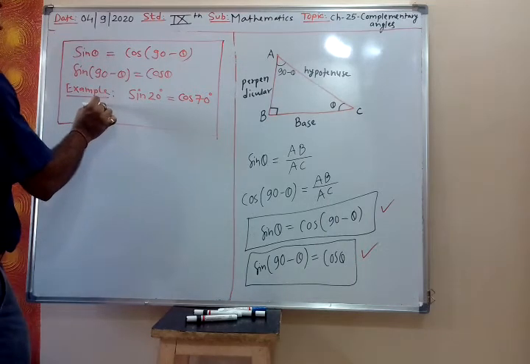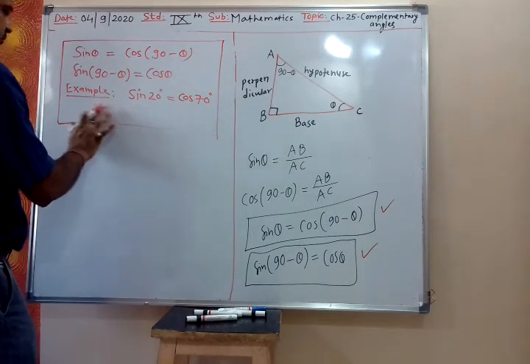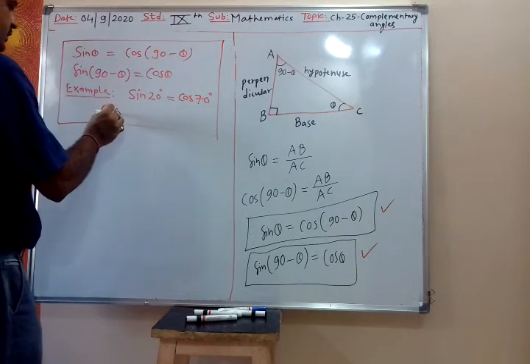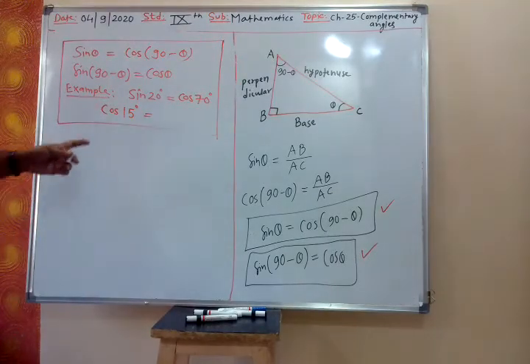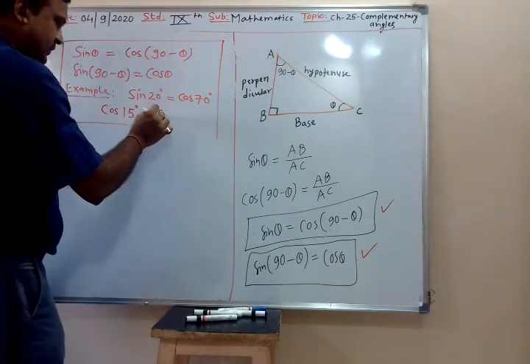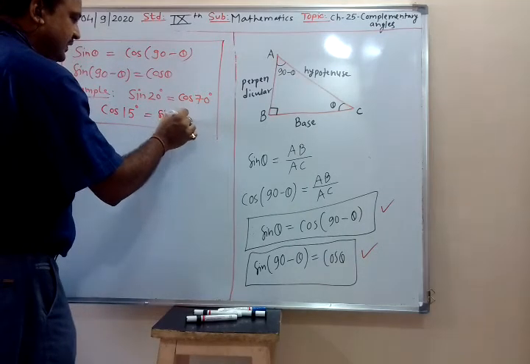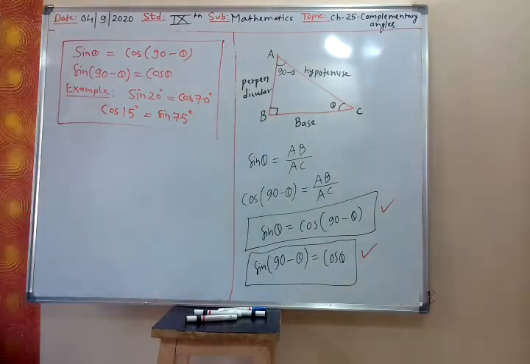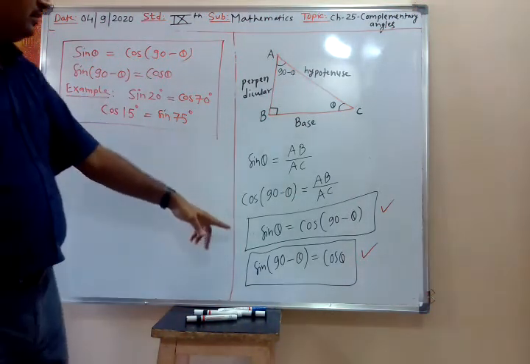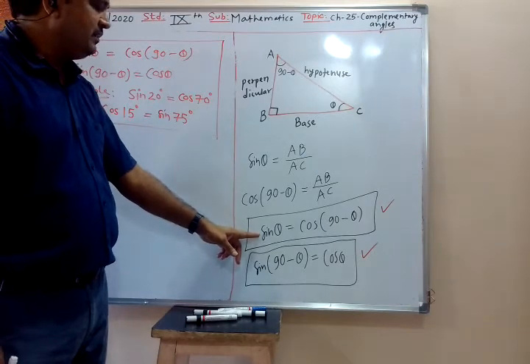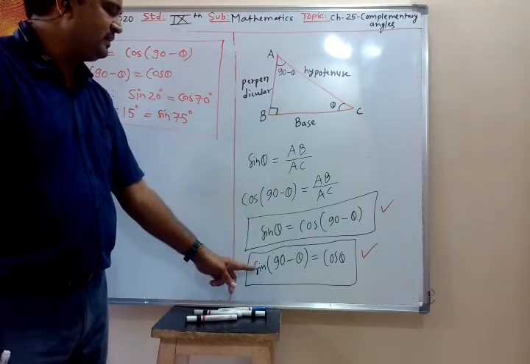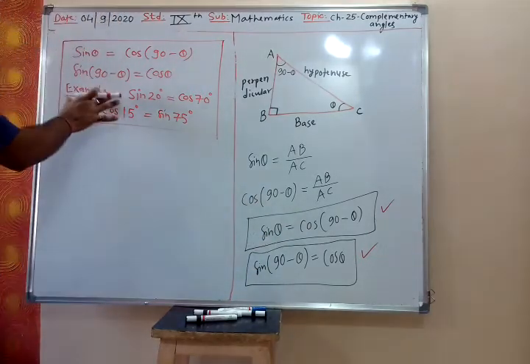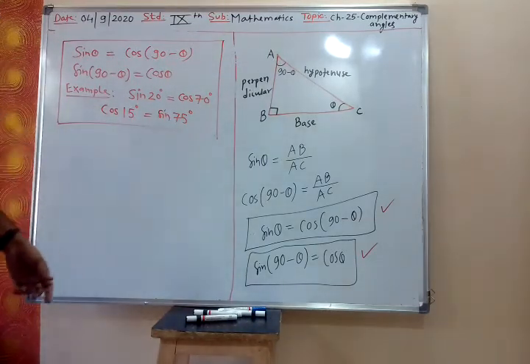Let us take cos 15 degree. What is cos 15 degree? Sine 90 minus 15 degree, that is sine 75 degree. I am explaining, there is a complementary angle relation between sine and cos. This formula you have to remember: sine theta is cos 90 minus theta, and sine 90 minus theta is cos theta. These are the examples. Now I have to derive for sec and cosec.